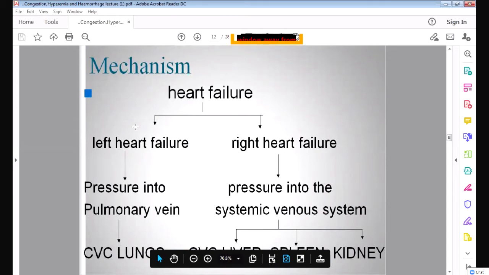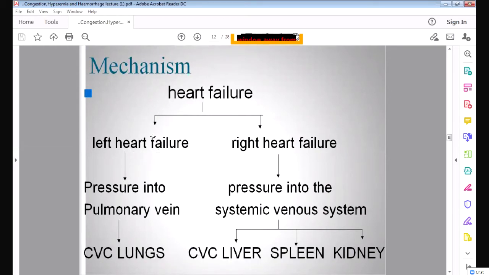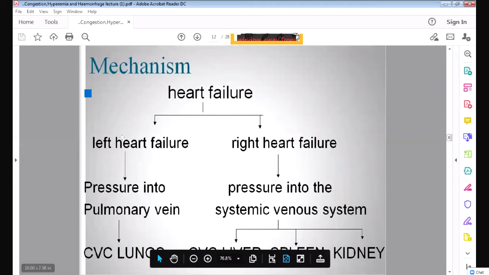Okay. So the left side of the heart pumps the blood into the aorta. If the left side of the heart is not functioning properly, the blood will collect back into the lungs. There will be pressure in the lungs, and there will be congestion of the lungs. So if there is left heart failure, the blood is not going into the aorta, it will collect inside the lung, and there will be chronic venous congestion of the lungs.